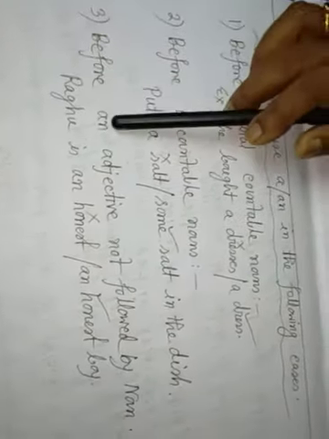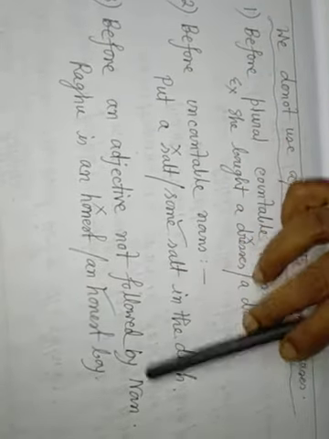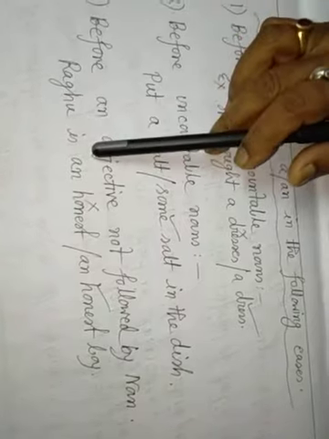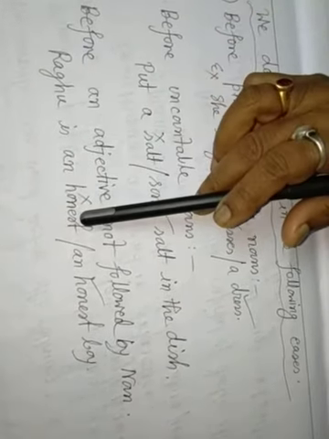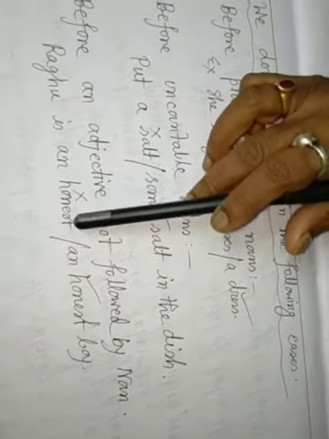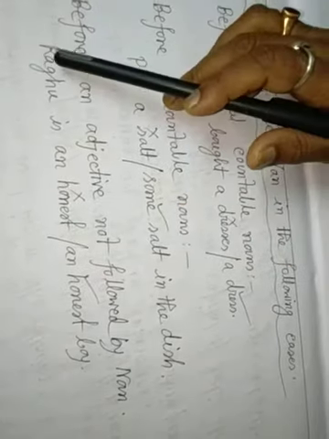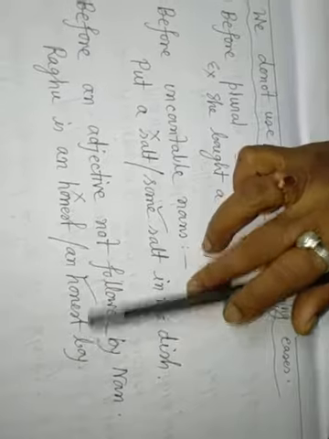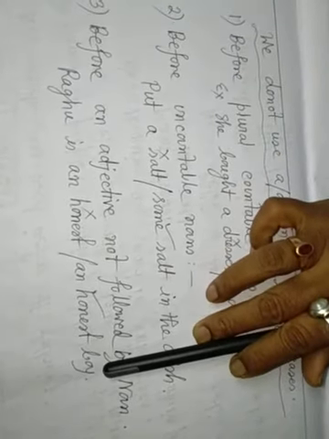Number 3, before an adjective not followed by a noun. Raghu is an honest. Here honest is not followed by a noun. But if we say Raghu is an honest boy, then an honest boy is followed by a noun, so here we use an. Without a following noun, an is not used.